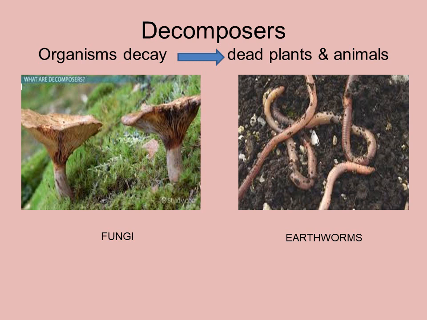So, in this way, they are adding nutrients to the soil, which is helping the plants, which derive their nutrients from the soil, to grow. The examples of decomposers are fungi, some bacteria, and some earthworms. And these decomposers are also helping the environment by preventing the piling up of the dead material, or you could say dead plants and animals.